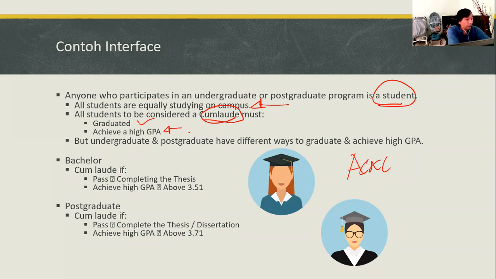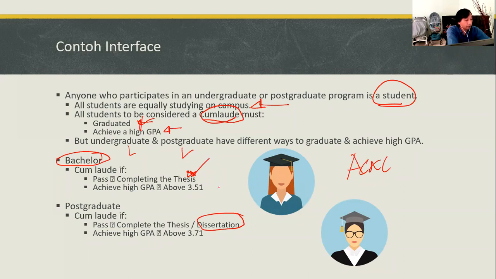But there are differences between undergraduate and postgraduate. For an undergraduate or bachelor student to graduate, they have to complete a thesis, unlike the postgraduate, who has to create a dissertation. And the score itself is different.